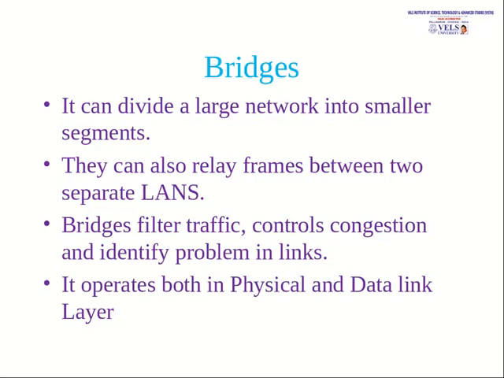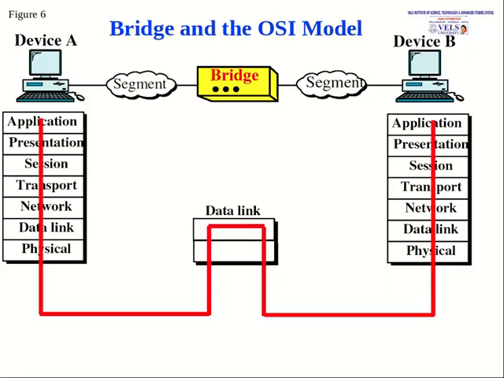It operates in the physical and also the data link layer of the OSI model. Here the bridge is between device A and B. Device A is on one LAN and device B is on another LAN. Between these two LANs we have a bridge. It uses only the data link layer of the OSI model.